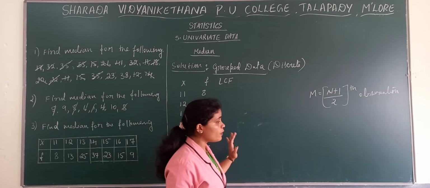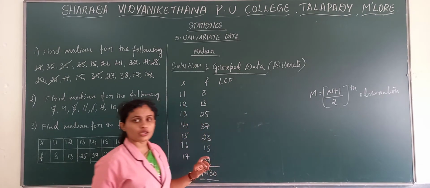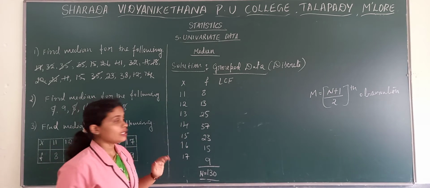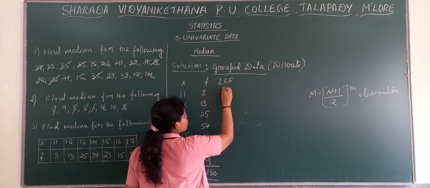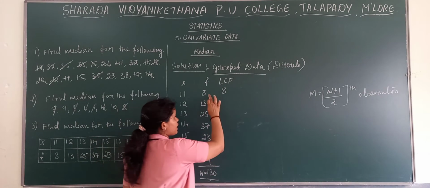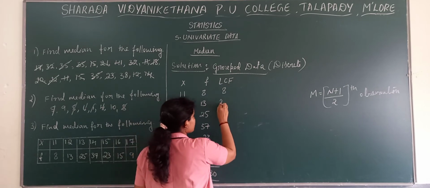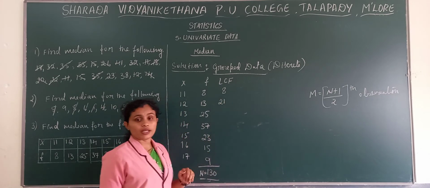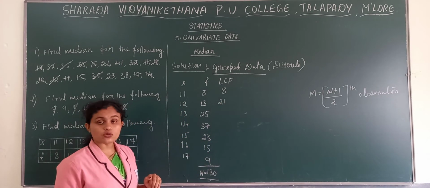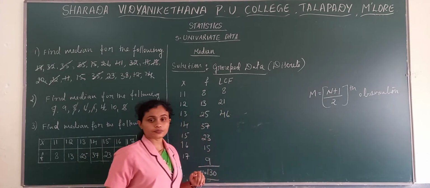If it's a median problem, discrete or continuous, the first and foremost thing you need to find is the LCF. How to find out LCF? Less than cumulative frequency. Go on adding the frequencies: 8. Then 8 plus 13, we get 21. Next 21 plus 25, we get 46.